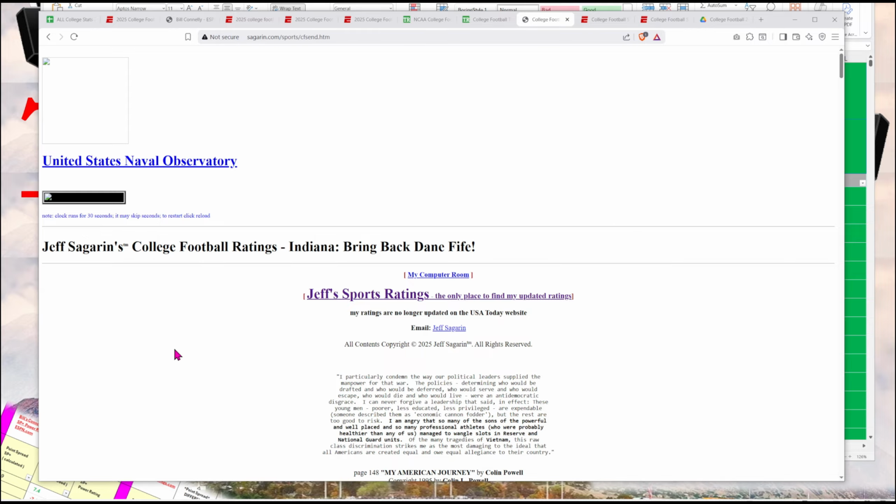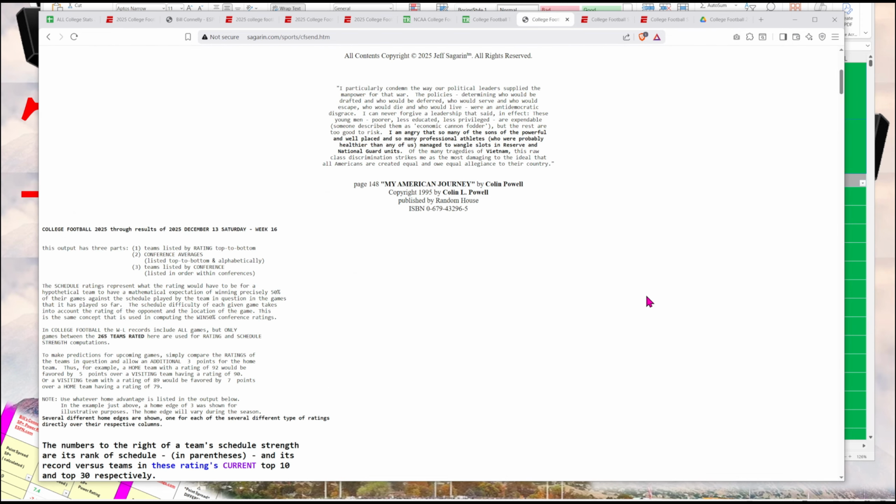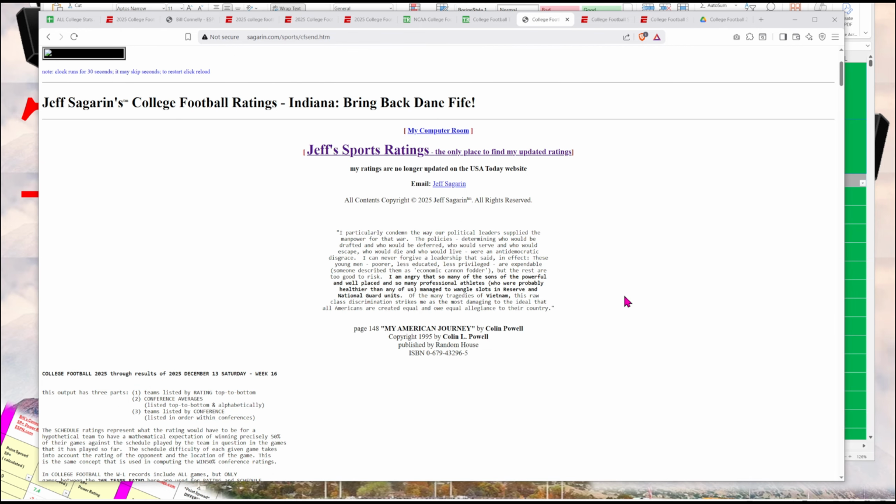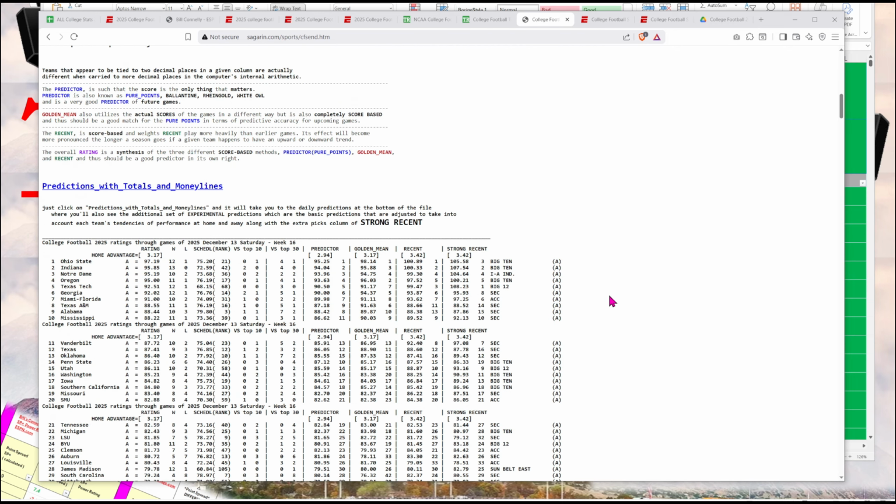So Jeff Sagarin calculates power ratings, and the story of Jeff Sagarin is he has a bachelor's degree in math from MIT. He also has an MBA from Indiana, and he has power ratings for college football as well as for college basketball. And they have authority. If you consider that the NCAA college basketball, when they make their brackets for March Madness, they incorporate Jeff Sagarin's power ratings. And also the BCS, when it was in existence for college football, they also used Jeff Sagarin's power ratings. So he publishes his power ratings also.